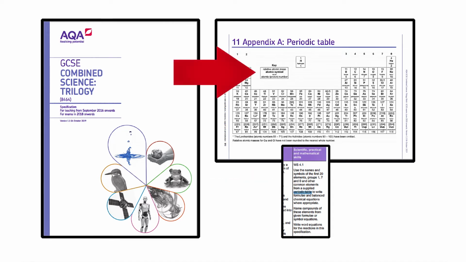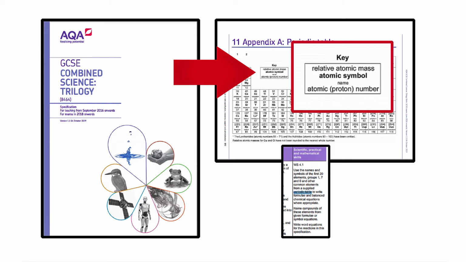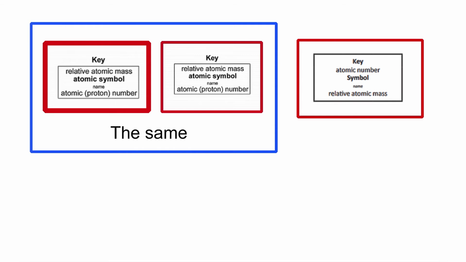Here we have the key again. Here it is enlarged. It is the same as the AQA chemistry and differs from the OCR publication. It would make more sense to create just one periodic table that teaches everyone the same way. That way no one will end up with a periodic table with elements in the wrong place or missing. All the blocks and colours the same for the same periodic table.